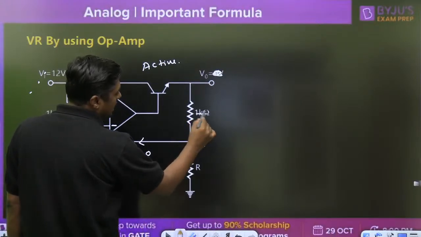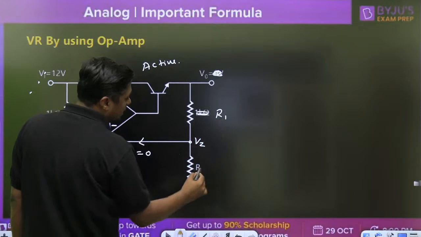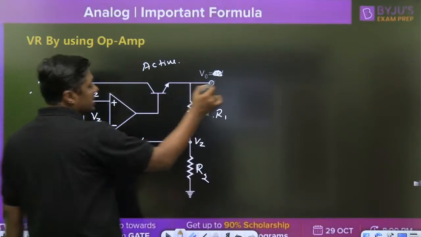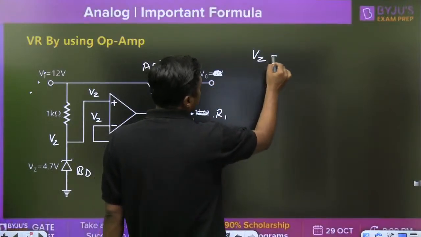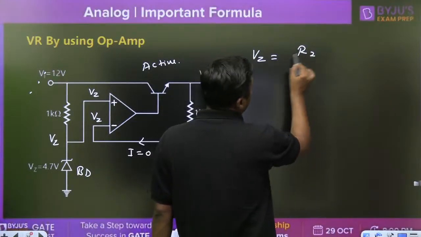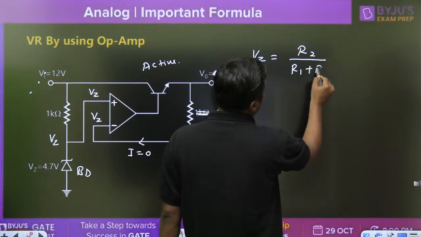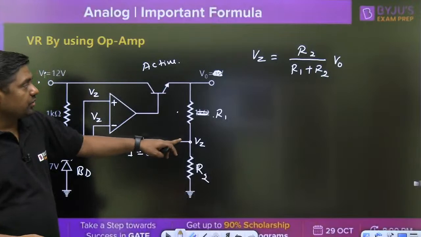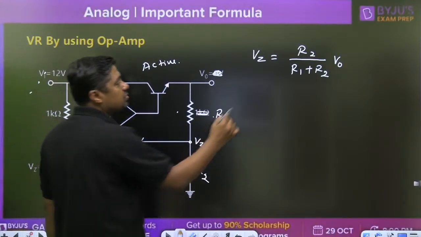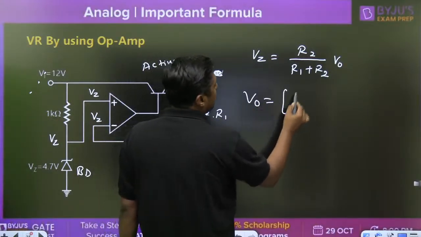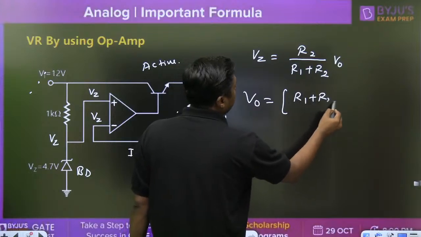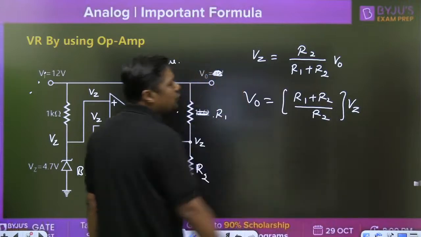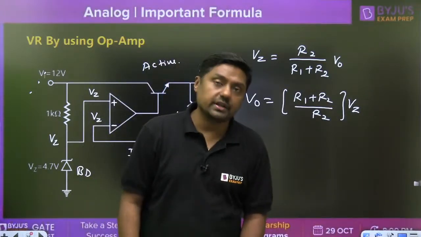Let this be R1 and this be R2, then we can say VZ is equal to, according to voltage divider rule, R2 by R1 plus R2 into V0. So V0 is equal to R1 plus R2 divided by R2 into VZ. That will give you the regulated output voltage.